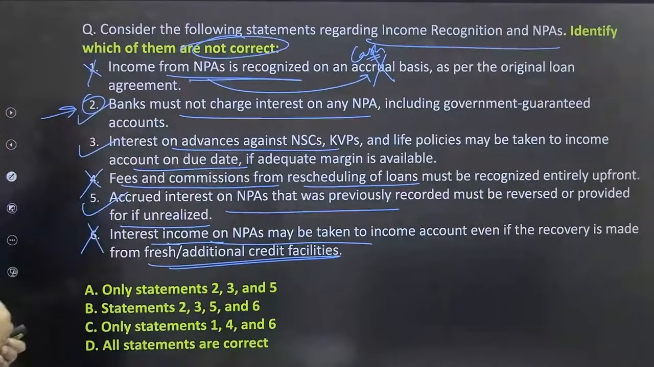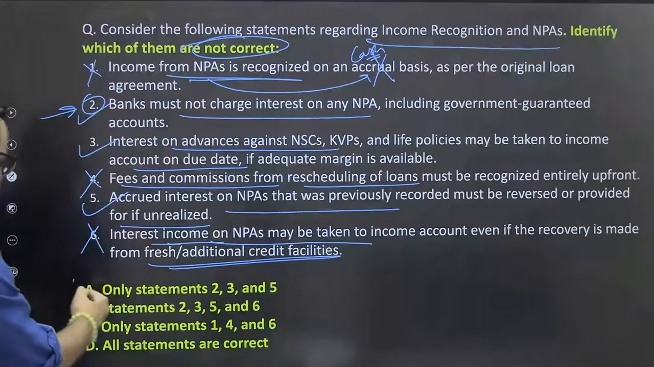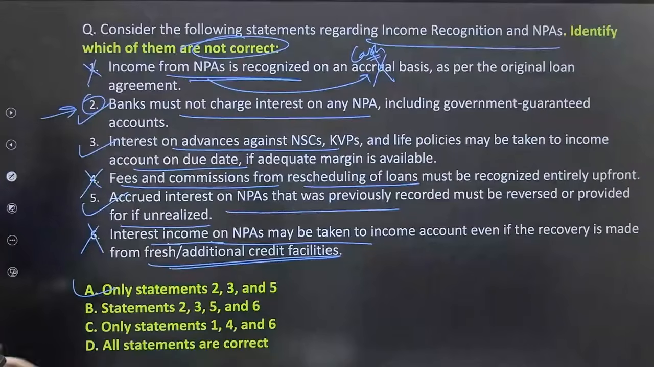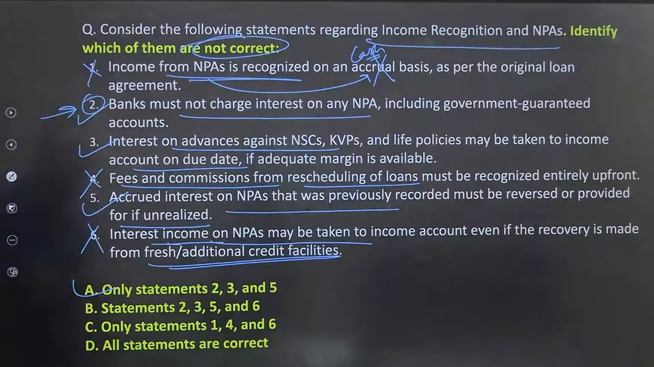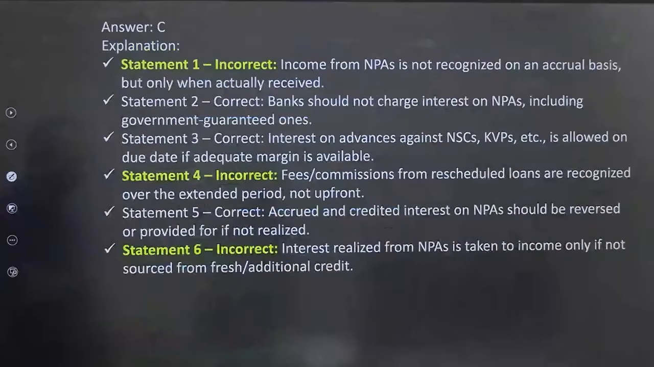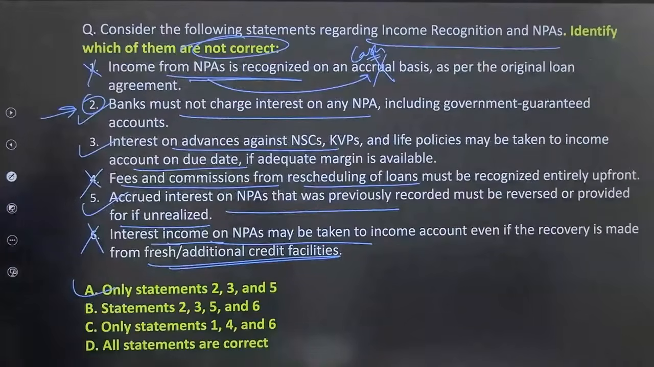ठीक है, तो क्या होना चाहिए आपका आंसर, सेकंड थर्ड एंड 5. That means statement A should be right answer. I eliminated this one with the options only. ठीक है, so yes, because बाकी के स्टेटमेंट में हम लोग कंफर्टेबल है नहीं, C है. Only 1 4 6. अच्छा ओके, why 1 4 6?